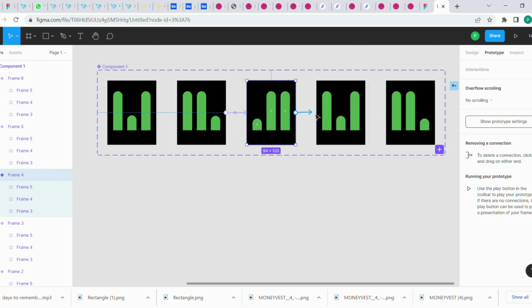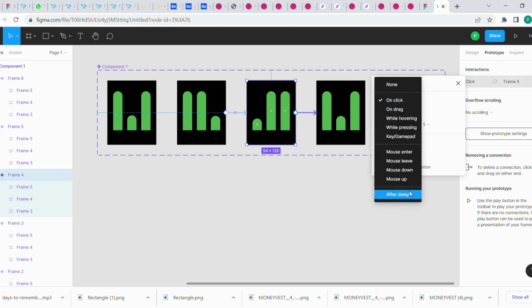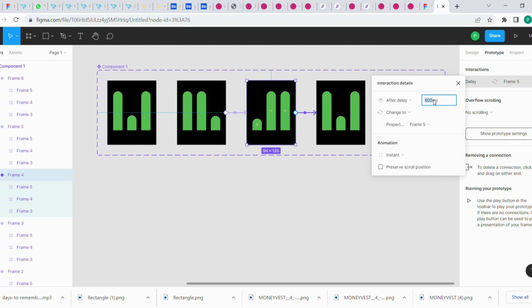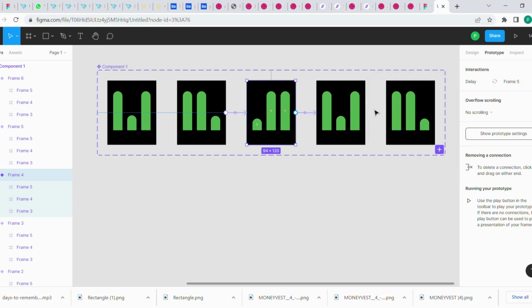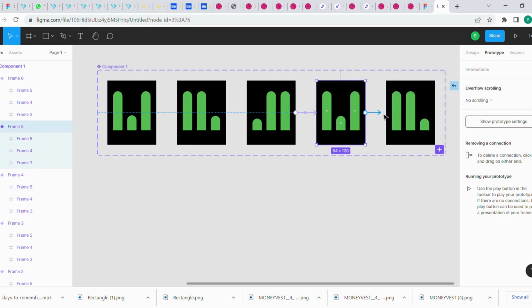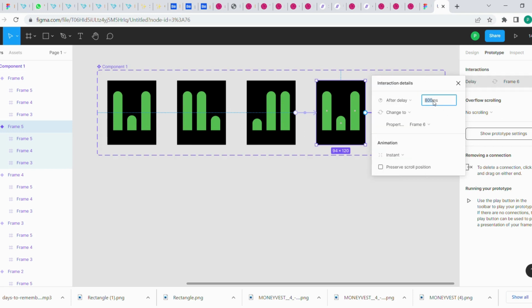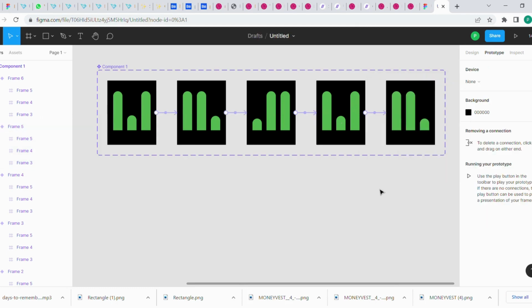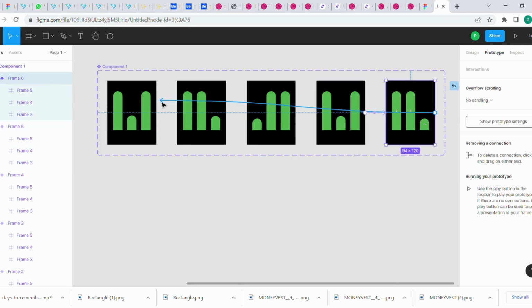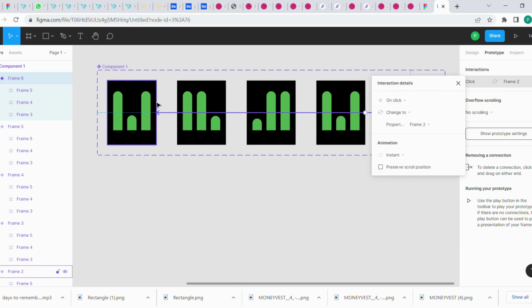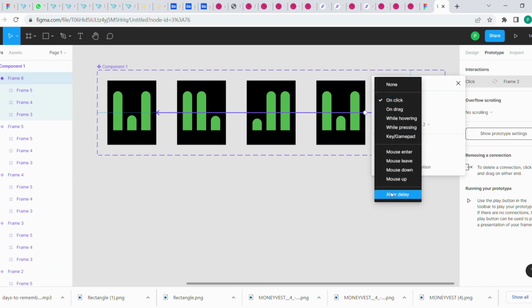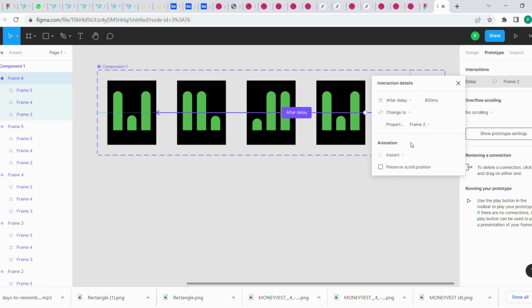Again after delay 50 milliseconds. Select this frame and after delay 50 milliseconds. Now connect the first one to the last one and repeat after delay to 50 milliseconds. Perfect.